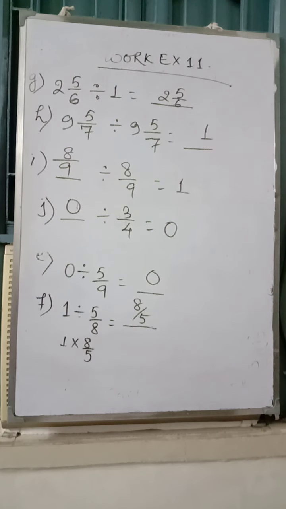Others are the same. If you divide a fraction by 1, you get the same fraction. If the fraction is divided by the same fraction, you get 1 as an answer. But if 1 is divided by a fraction, you get the reciprocal of that fraction. So question number F is different from the other sums. You must practice some sums like question number F. Okay, you can write and you can practice.